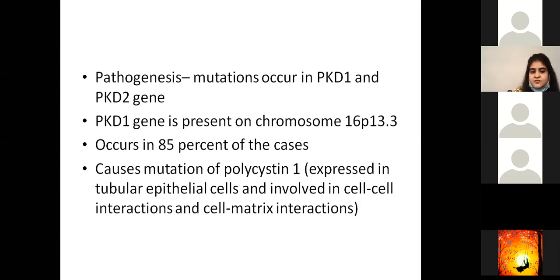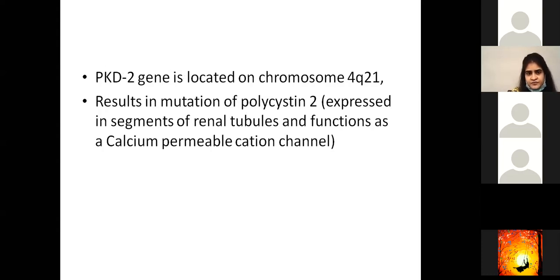Once polycystin 1 is mutated, it has a lot of detrimental effects, which we'll discuss in the slides to come. The PKD2 gene is located on chromosome 4 and results in mutation of polycystin 2, which is expressed in segments of renal tubules and functions as a calcium permeable cation channel.